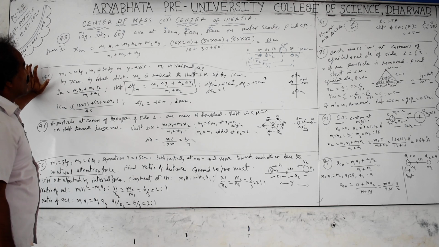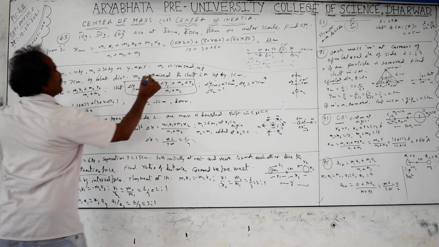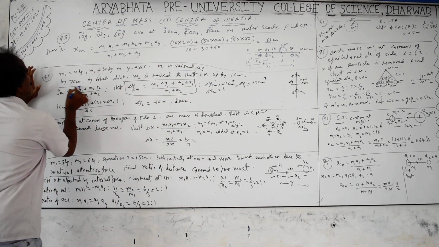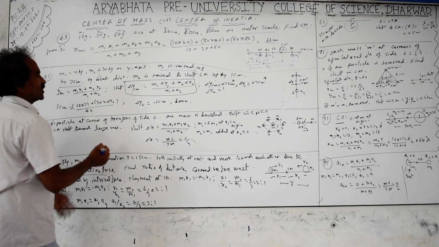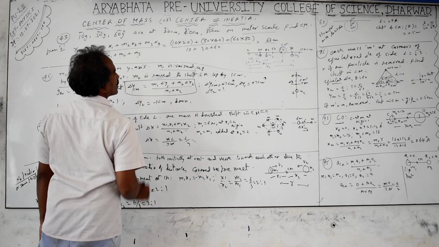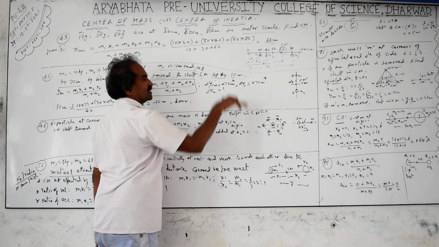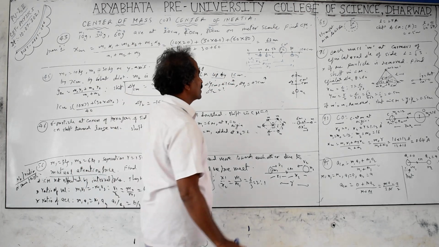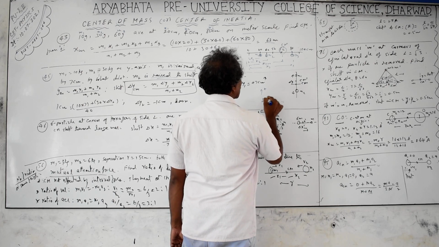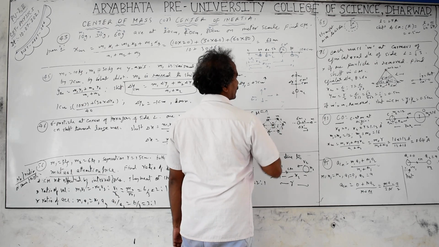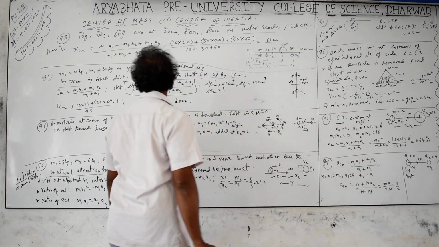Next, question number 45. M1 and M2 are located on the y axis. If M1 is shifted upwards by 7 centimeters, by what distance is M2 shifted, so that the center of mass shifts up only by 1 centimeter? You are shifting it upwards or downwards. In the Cartesian coordinate system, you have to follow the sign convention: upwards plus, downwards minus, right side plus, left side minus. Here upwards you take plus.